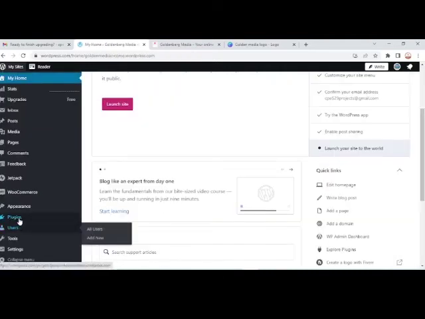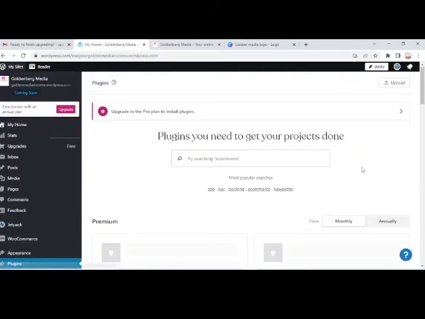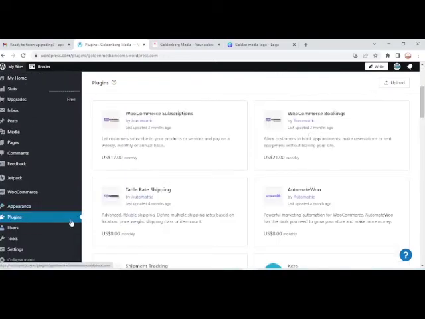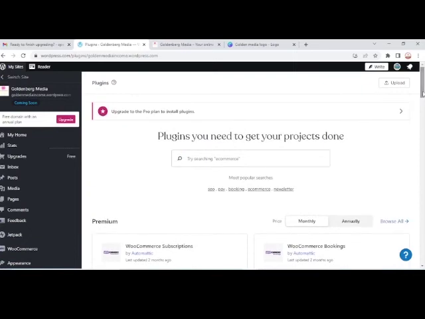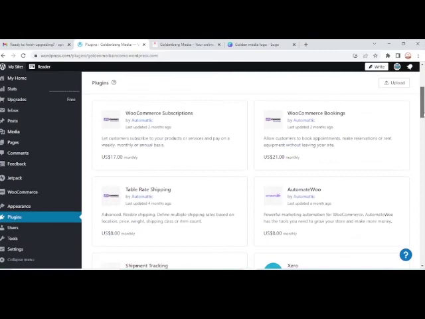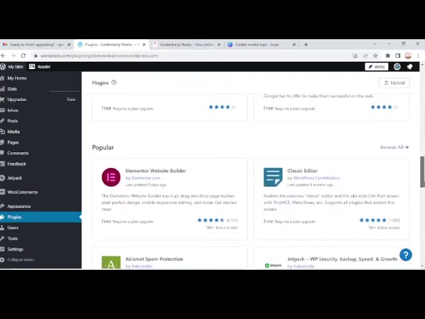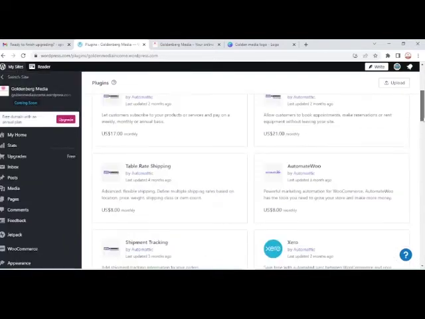The issue with plugins is that we can't use plugins on a free environment. We have to use the pro version before we can enjoy plugins. Remember, upgrade to the Blue Plan to install plugins. Without that, we can't use any plugin over here. So we need to ignore plugins, and once you pay for a plan, you're going to enjoy plugins like Elementor and Jetpack, very important and good plugins.